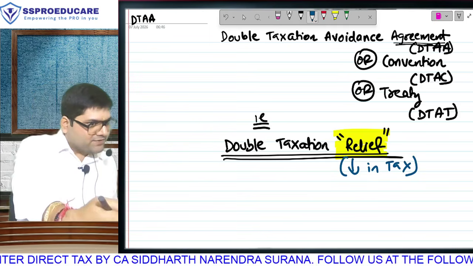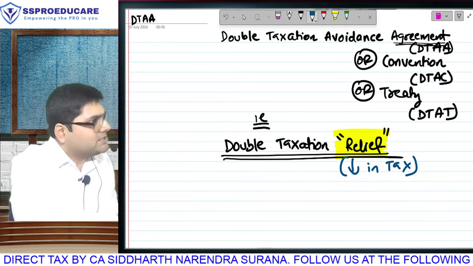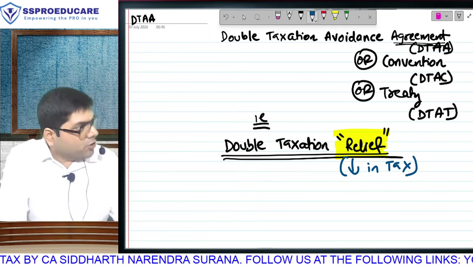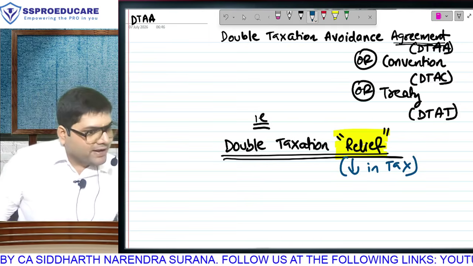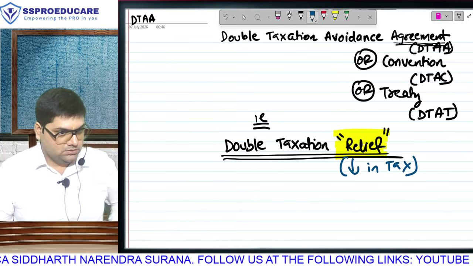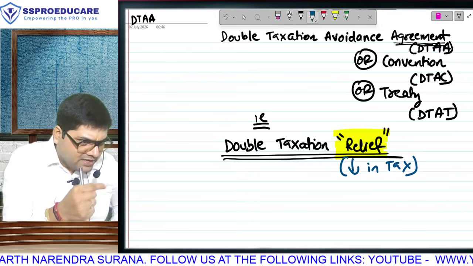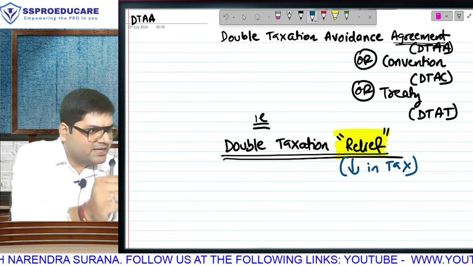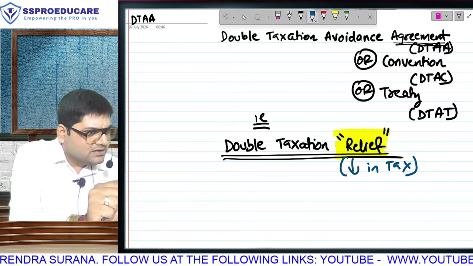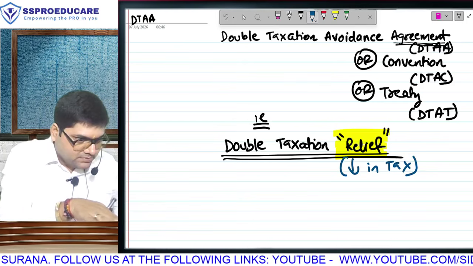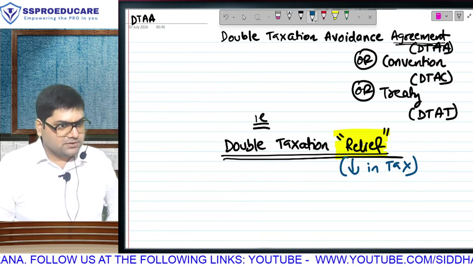Whatever tax you have calculated, now you know that you need to know tax rates first. You calculate that tax, and from the tax that you have calculated, we will subtract something. So finally you have to pay a lower amount. That amount which we are subtracting, tell me one thing, if something is subtracted from your tax liability, is that a tax benefit? Is that a relief that you are getting? You have to pay that much less? It's a chapter created for tax benefit.